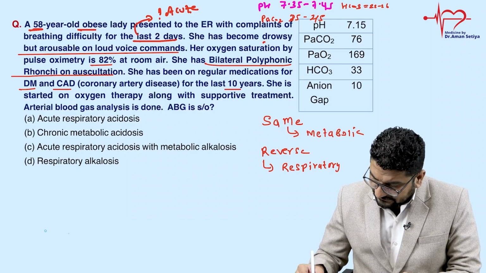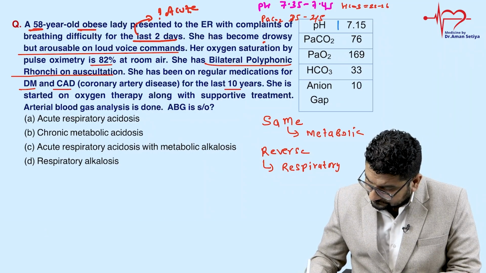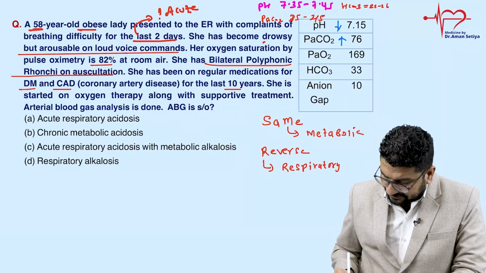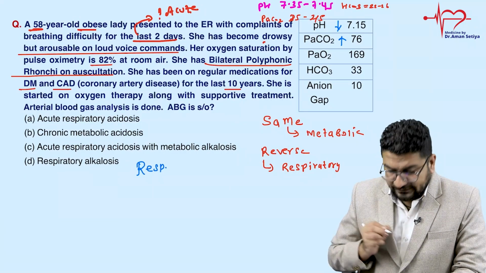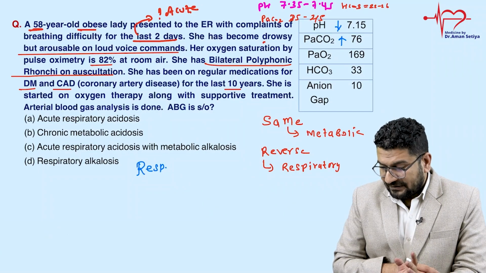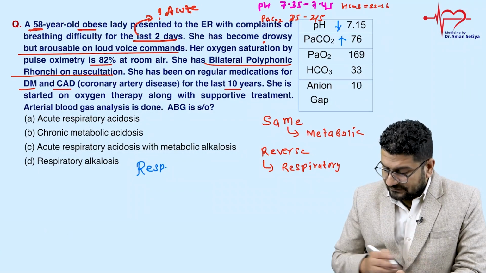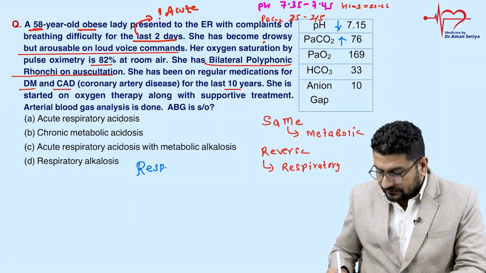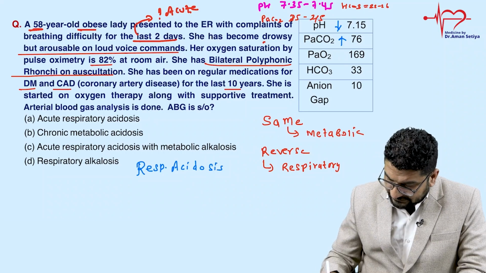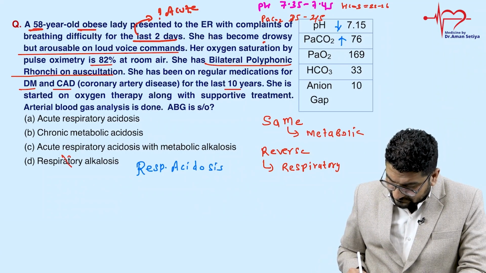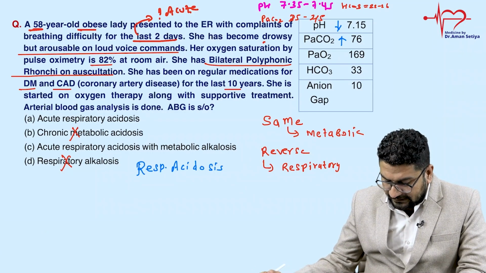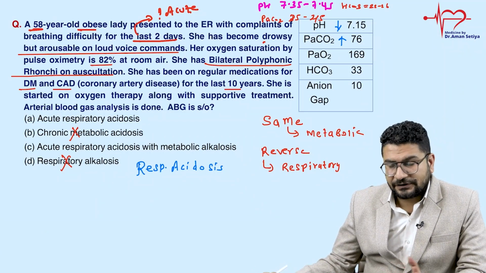So let's see, pH is reduced and PaCO2 is increased. So you can see directions are reversed. So disorder is respiratory. Now look, pH is reduced and PaCO2 is increased, it means pH low, so it's a case of acidosis. So it's a case of respiratory acidosis. Now see, these two options are ruled out: metabolic acidosis and alkalosis. Now we need to check whether it is acute respiratory acidosis with compensation or without compensation.